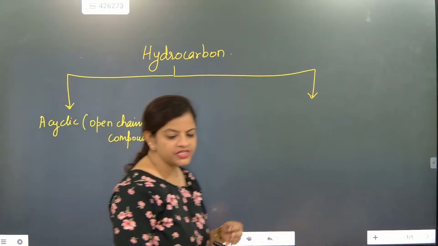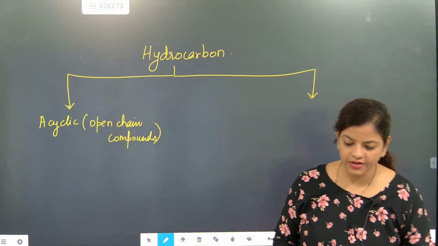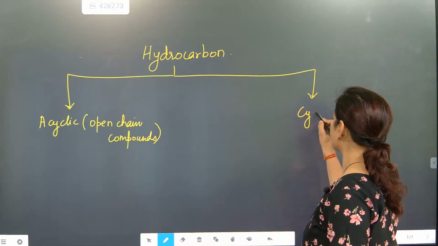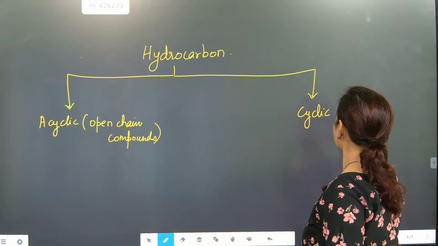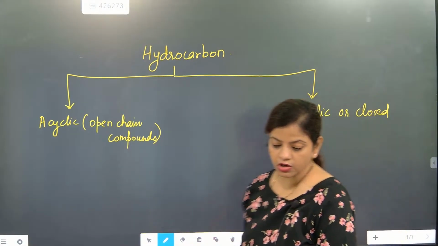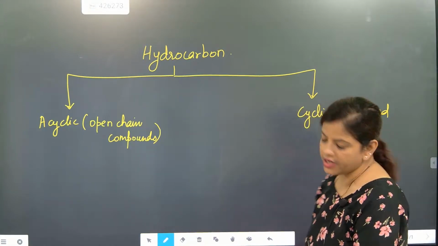Acyclic or open chain compounds. This is one. Second is cyclic or closed or ring compound.